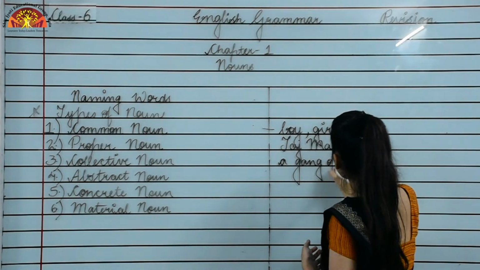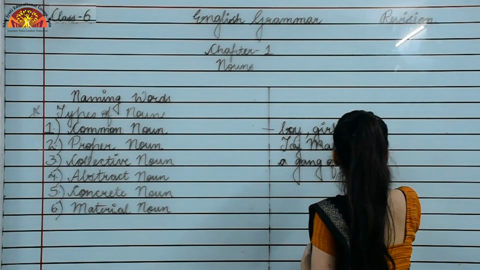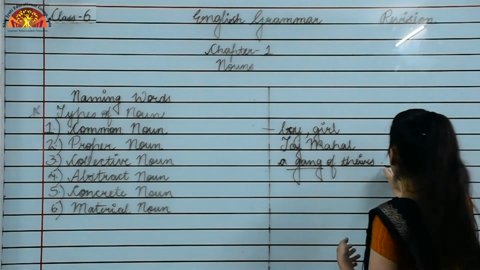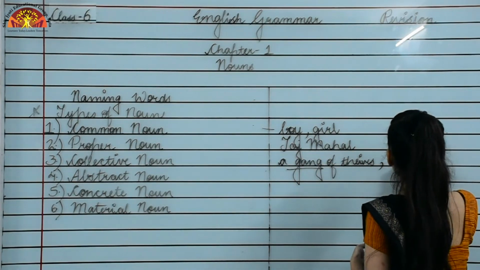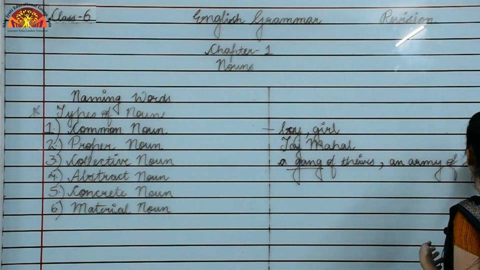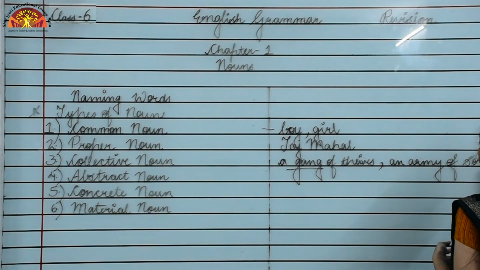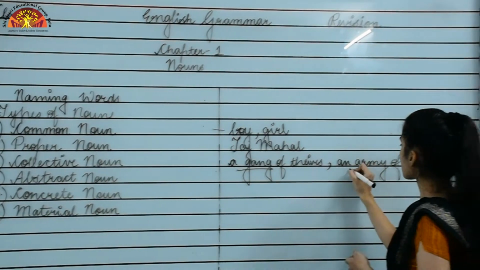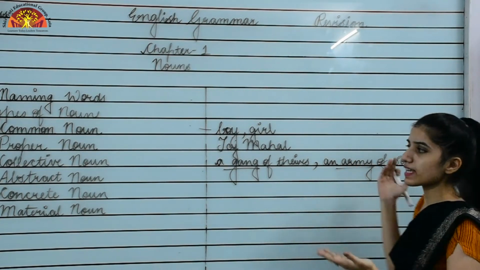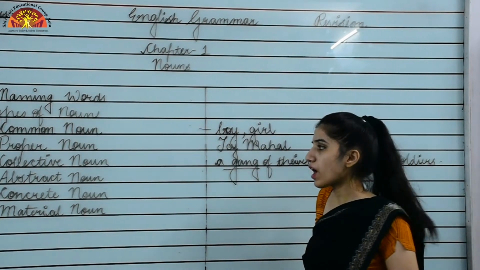A gang of thieves. So gang is what? Collective noun. One more example I am writing: an army of soldiers. So army is again representing the whole class. So gang and army are the examples of collective noun.